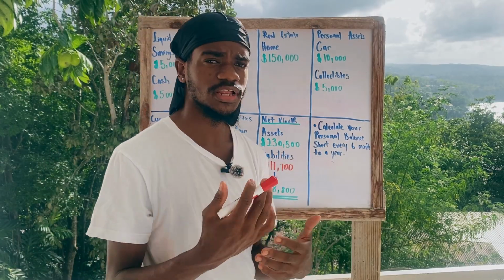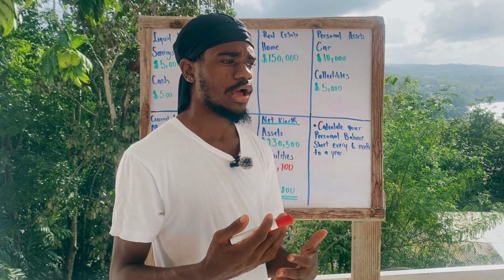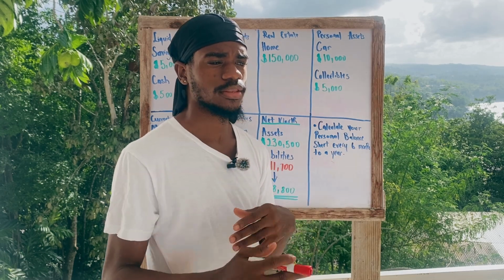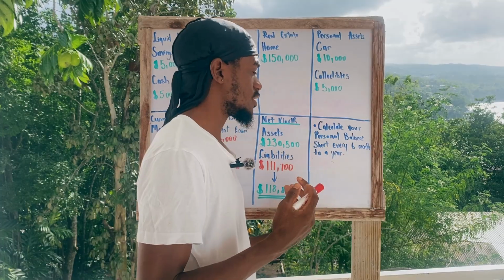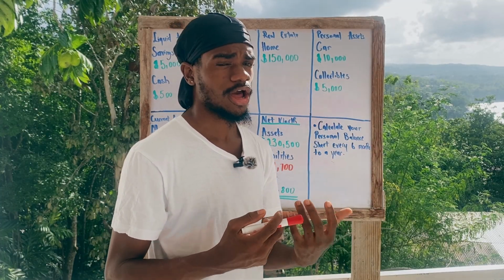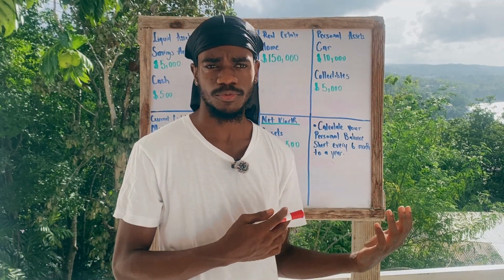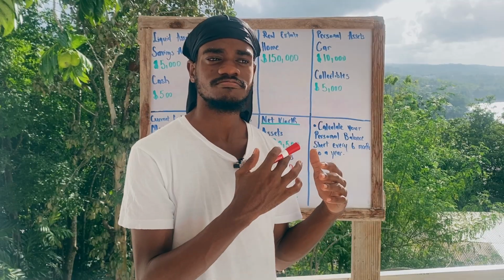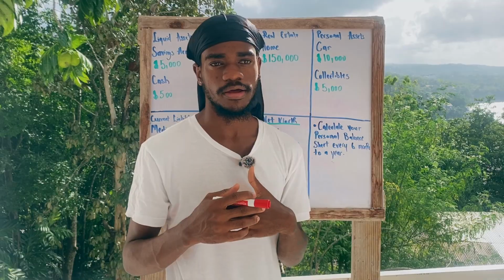All right, so a personal balance sheet, this is something that you would calculate every 6 months to a year. After calculating your balance sheet, if your assets column is growing, that means you're doing something right and you should continue on this track. If your liabilities are growing, then you can find a way to invest more in your assets or cut some expenses. And this is basically how you go about calculating your personal balance sheet and determine what your net worth is. And this is a step closer in maneuvering and being on top of your personal finances.